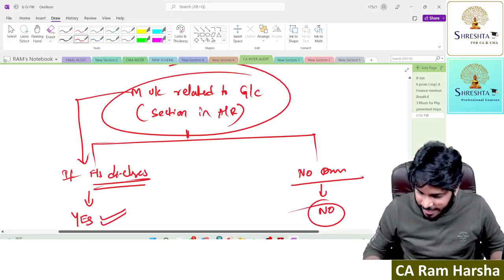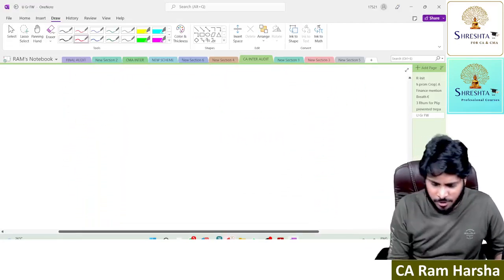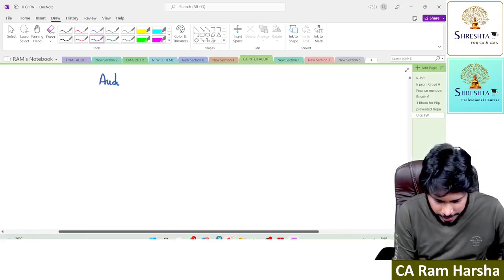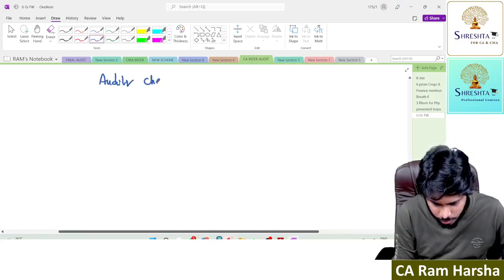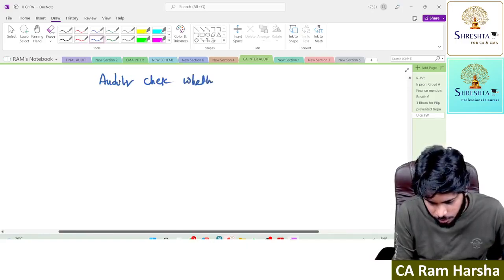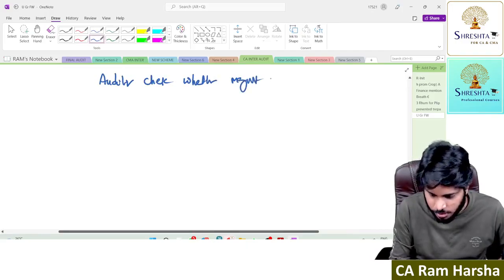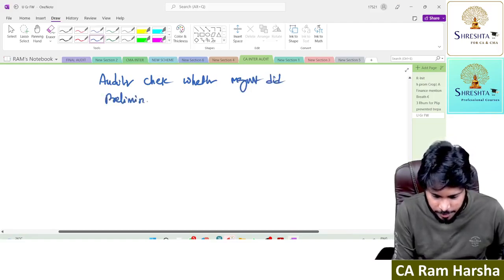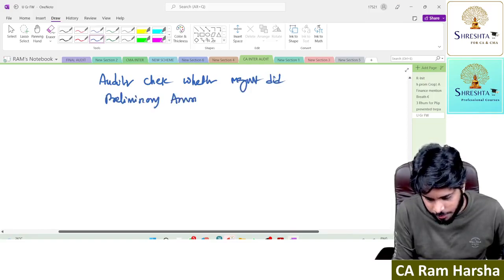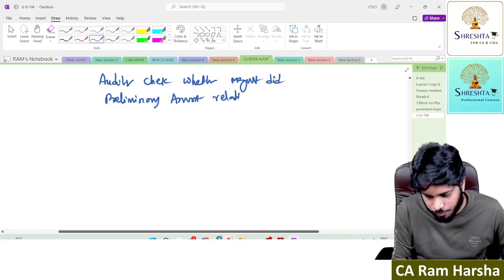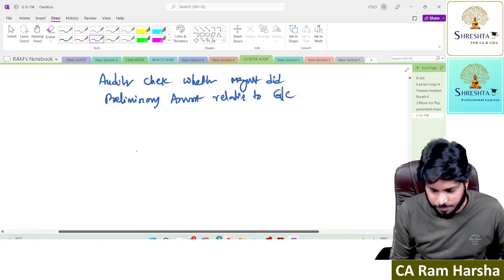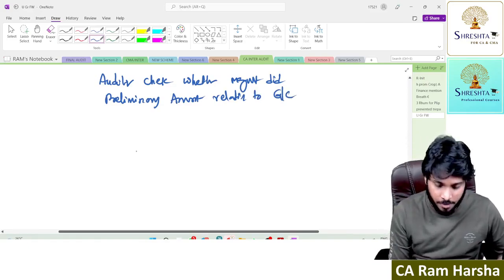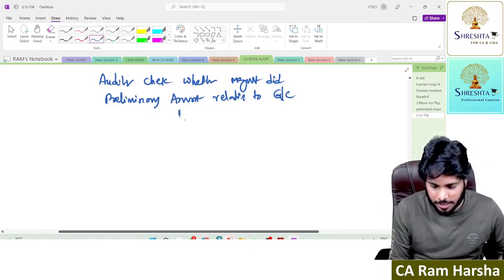Now let's draw a small diagram here. The auditor has to check whether management did a preliminary assessment relating to going concern.